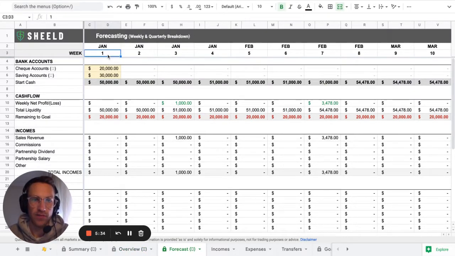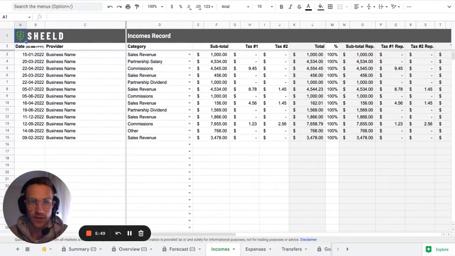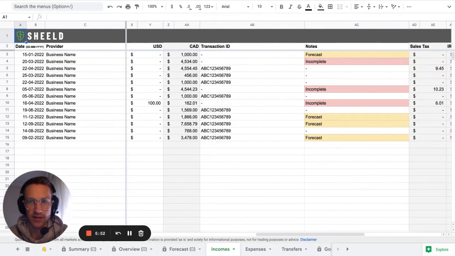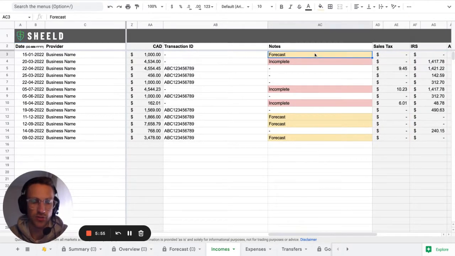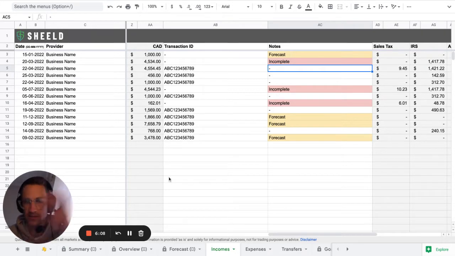So you want to have here a breakdown of how this is working on a really granular level. Let me go right away into incomes so you'll see. In incomes, you can set in the notes whether a transaction is a forecast, or is just incomplete, missing information. If it's forecast, it won't be shown in the overview. Everything else that is not forecast, including incomplete ones, is going to be shown in the overview. If it's forecast, it's going to be shown in the forecast.